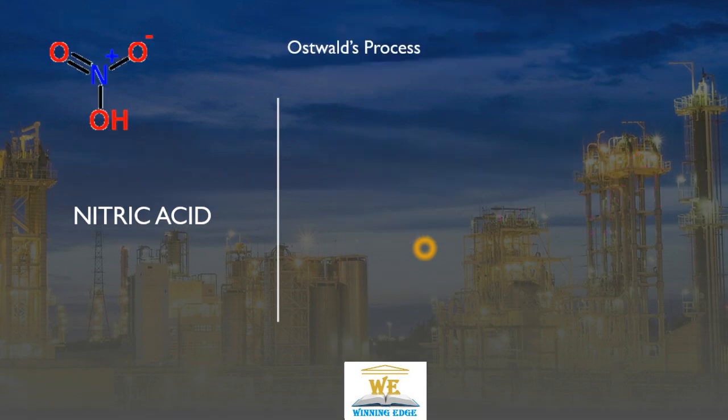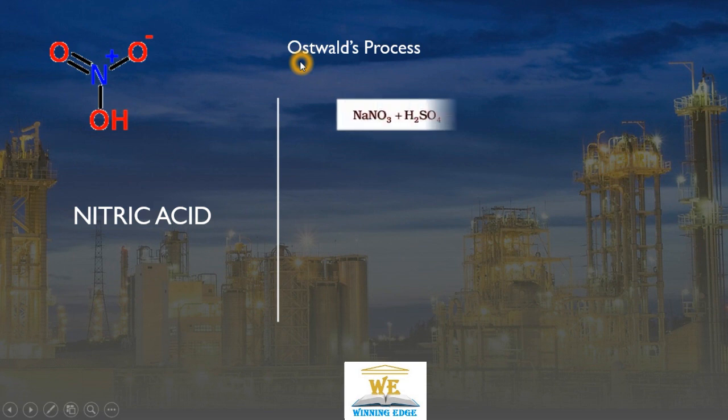Nitric acid. Commercially, nitric acid is produced through Ostwald's process. On lab scale, we can produce it by the reaction of sodium nitrate with H2SO4, which is an acid. We are getting the nitric acid and sodium hydrogen sulfate.